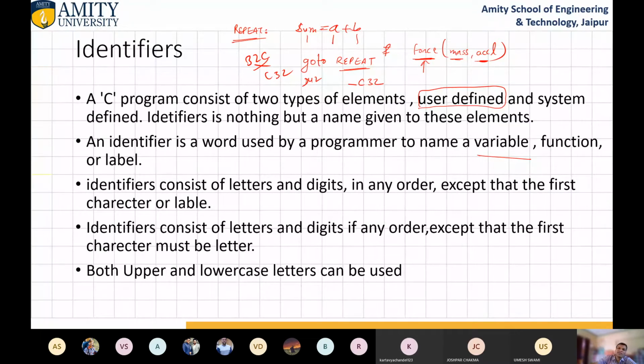Because C is case sensitive, you must be aware that whenever you are writing Force and force, both have different meanings. So be careful while writing anything, and it is better practice. I will show you how to practice the C programming language.